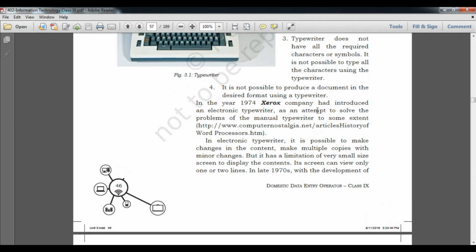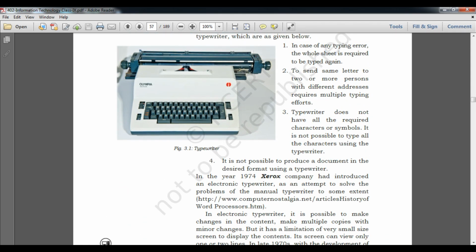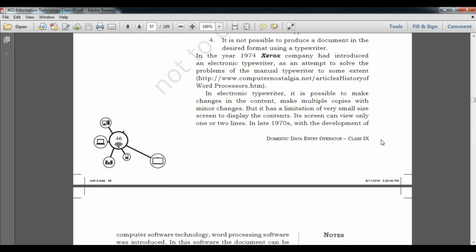Now the fourth one: it is not possible to produce the document in a desired format using a typewriter. In this machine, whatever format it prints, we can print only in that format. If we want a different format, it is not possible, because there is no facility to change the font color, font size, writing style, etc.